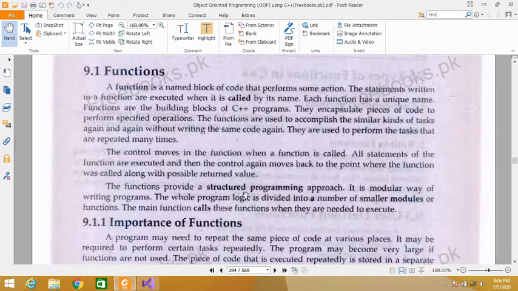The function provides a structured programming approach. It is a modular way of writing programs. The whole program logic is divided into a number of smaller modules or functions. We can divide our big program into smaller modules so we can perform each task easily. The main function calls these functions when they are needed to execute. So our main function will call the other functions when we need those functions.